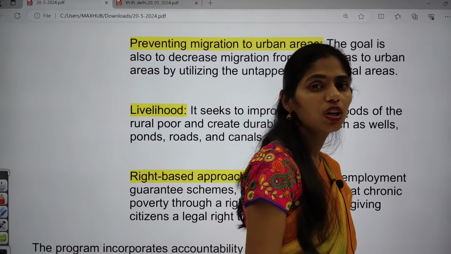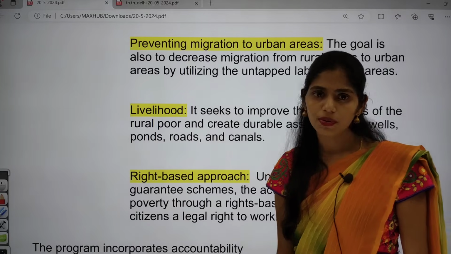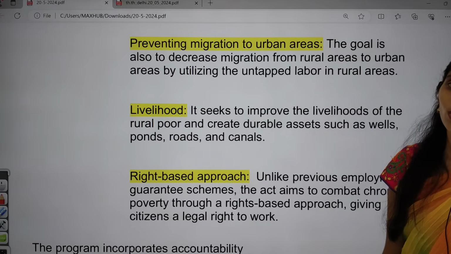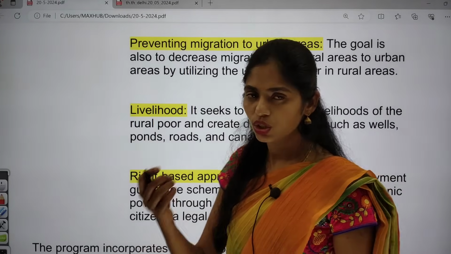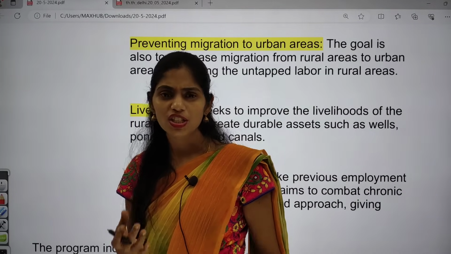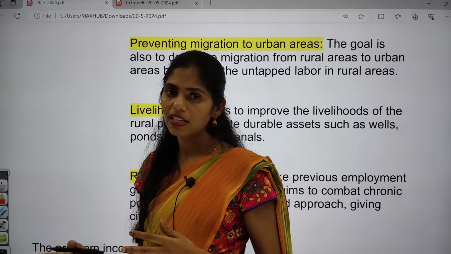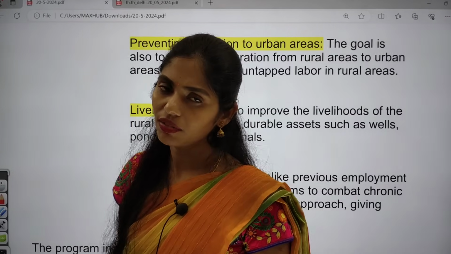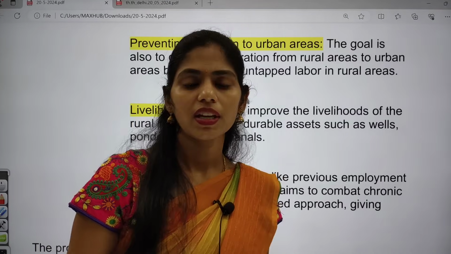And next one is, even preventing migration to urban areas had been achieved, because especially in this migration we can see rural to urban migration in search of livelihood or employment opportunities. In rural areas, people do agriculture work, right? So the jobs in agriculture are seasonal in nature. Only in some seasons like sowing, transplanting or harvesting, in those seasons they will have work. But if they go to urban areas, they will get work constantly, right?